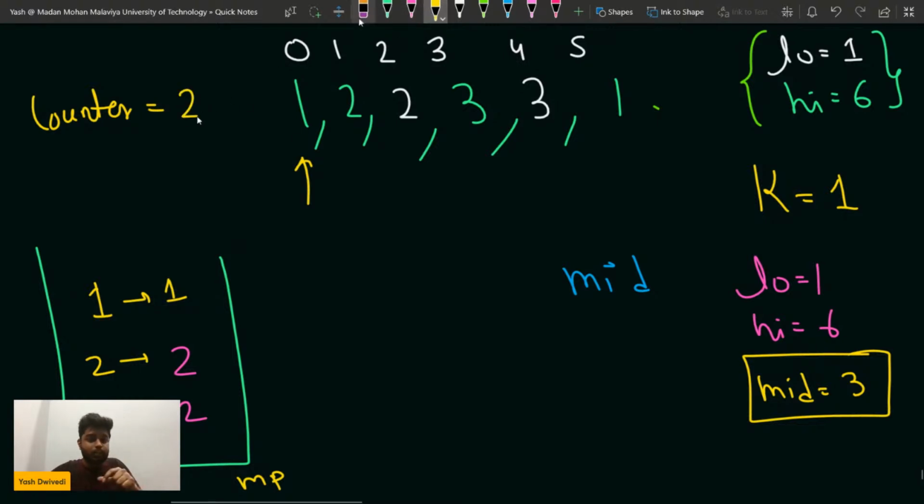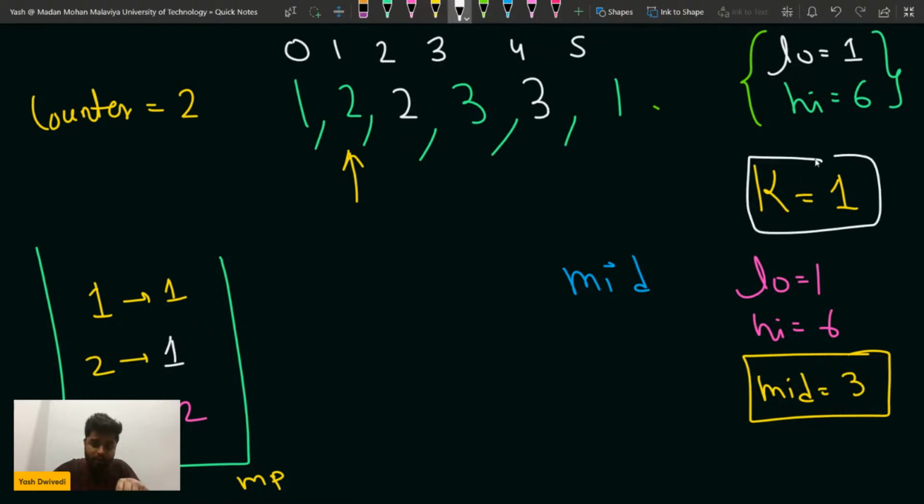After that what happens? I move to the next element. When I move to the next element, again I decrease the frequency of this guy. So the frequency of this element becomes equal to k. So the counter becomes 1 here.